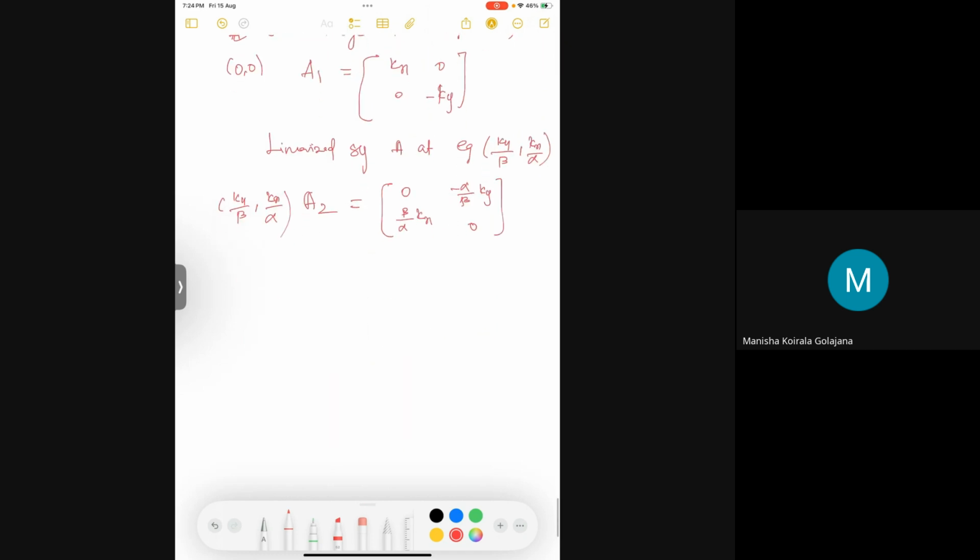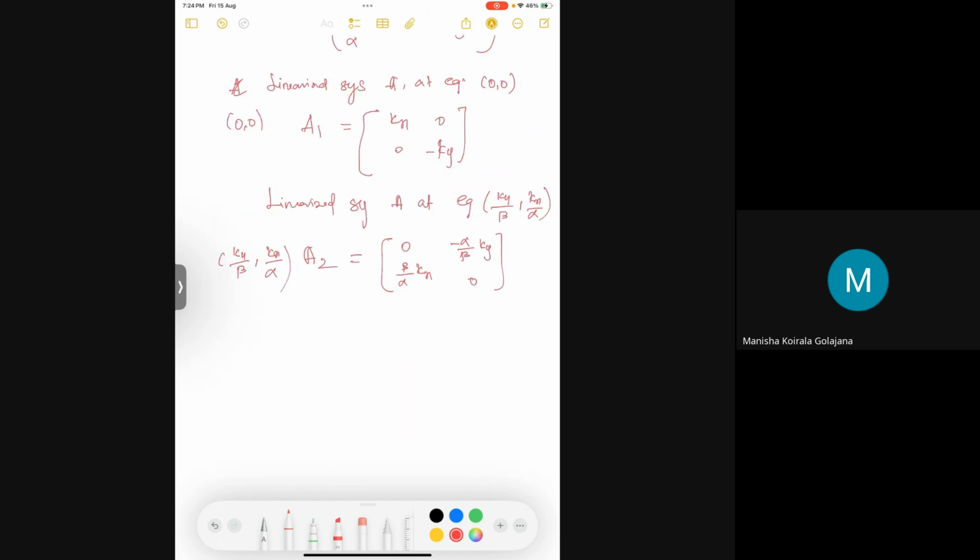Now I am going to find whether these equilibrium points are stable or not. So, finding the stability of the linearized system around its equilibrium points. How can I find the stability? The determinant of sI minus A1 equals 0.